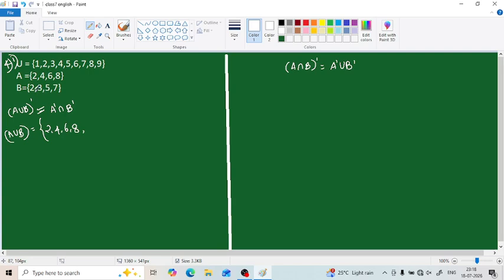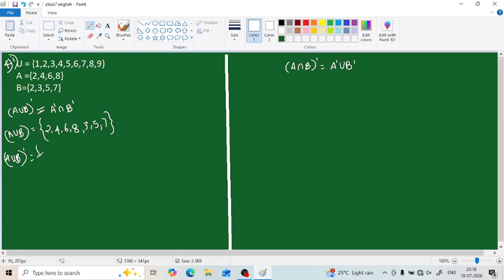So what are they? 2. First element is 2, but we don't have to write 2 again, since in a set by definition we know that there is no order as well as repetition. So 2 is already written here. So 3, 5, 7 have to be added. So this forms the A union B, but what we need is the complement of A union B.